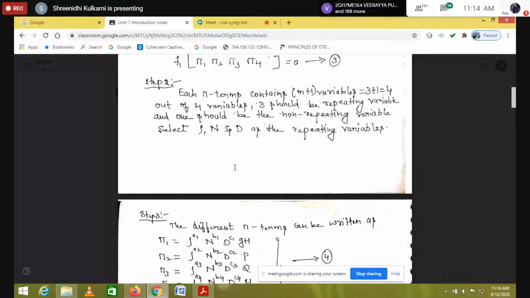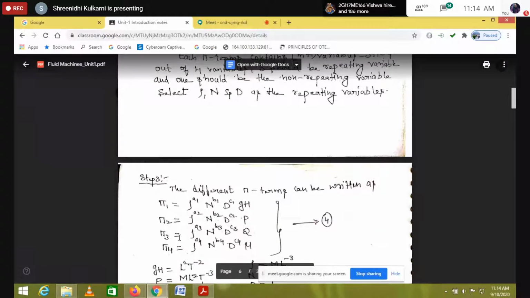So we have to select the repeating variables. How are we going to select these repeating variables? Here, directly select rho, N, D. But I'll explain once again. One should be a geometrical property, one should be a flow property, another should be a fluid property. And whatever these 3 are, they should remain constant in all pi terms.